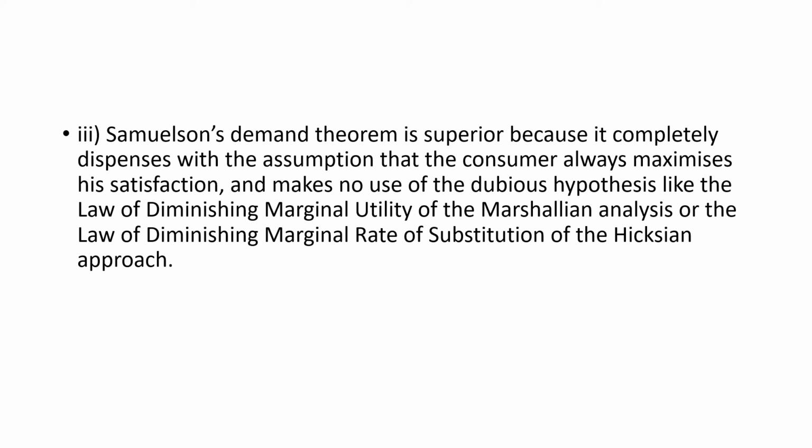For example, we have already seen that there can be two possibilities for a consumer to go for a particular combination of commodity. If he goes for that one particular combination, it may be just because the commodity is cheaper.